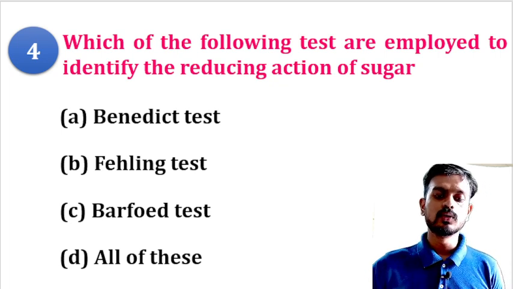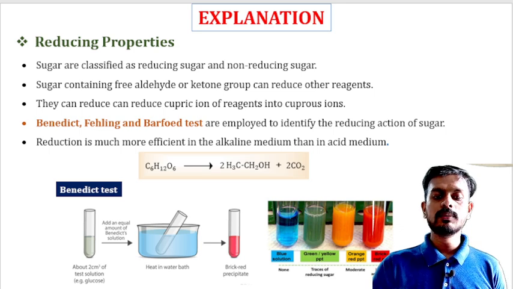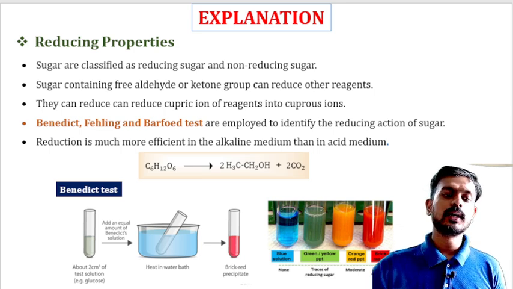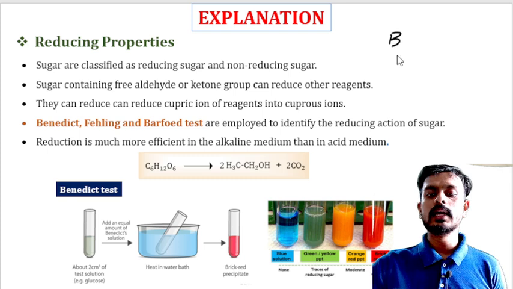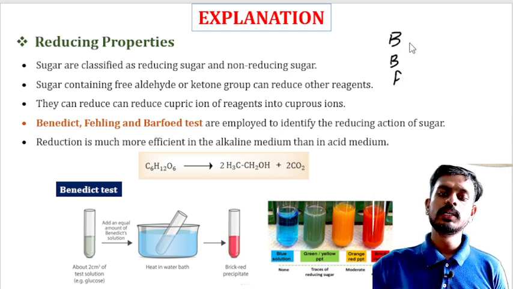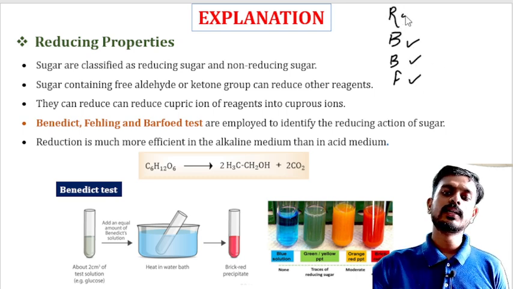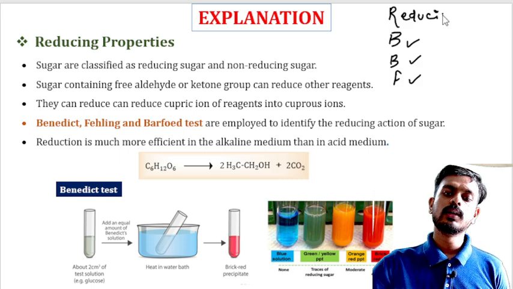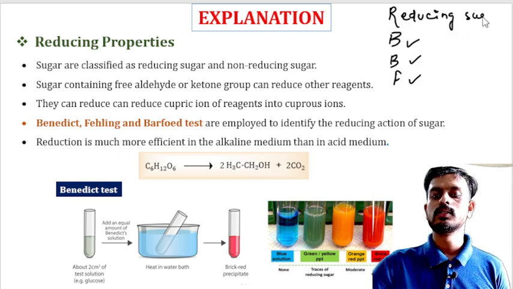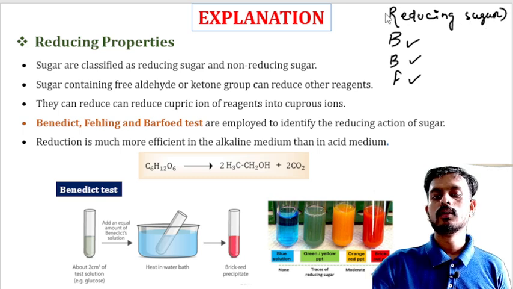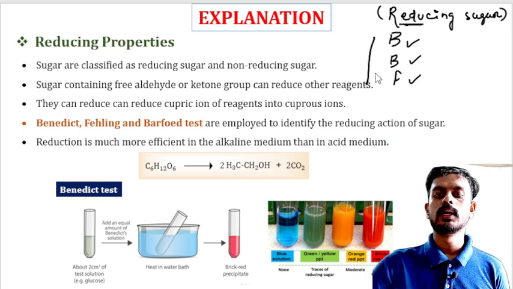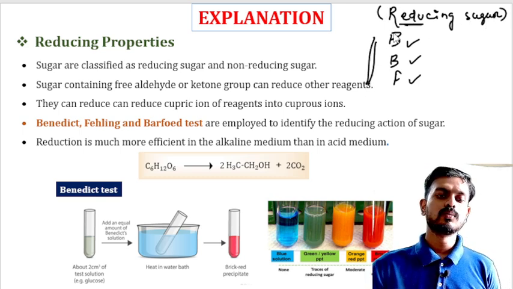So how will you remember? I remember it as a simple mnemonic, BBF: Benedict test, Barfoed test, Fehling test, and this is for reducing sugar identification. I remember it as BBF. Okay, so moving to the next question.